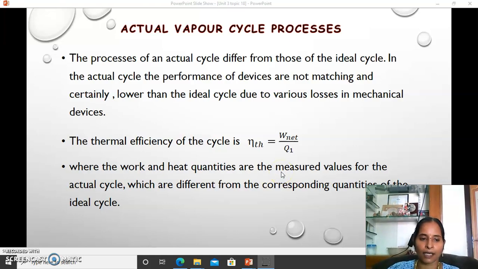Now next, let me introduce the various actual vapor cycle processes. At the start of this video itself, I told that actual processes do not coincide or match with the conditions we assume in the ideal cycle processes.